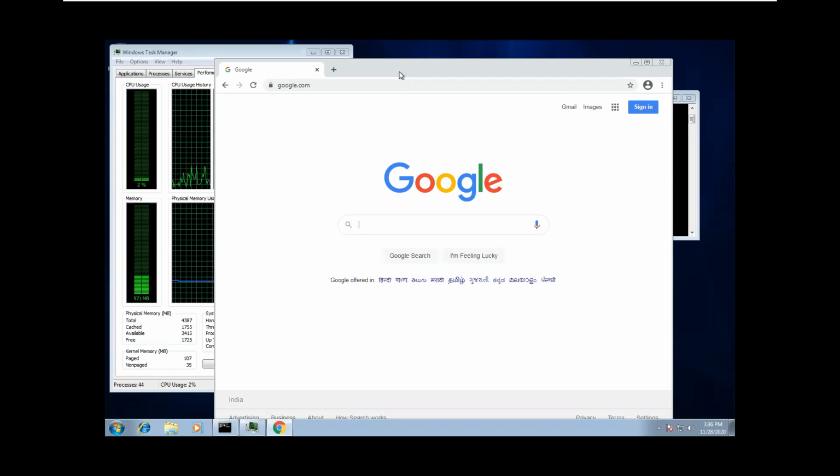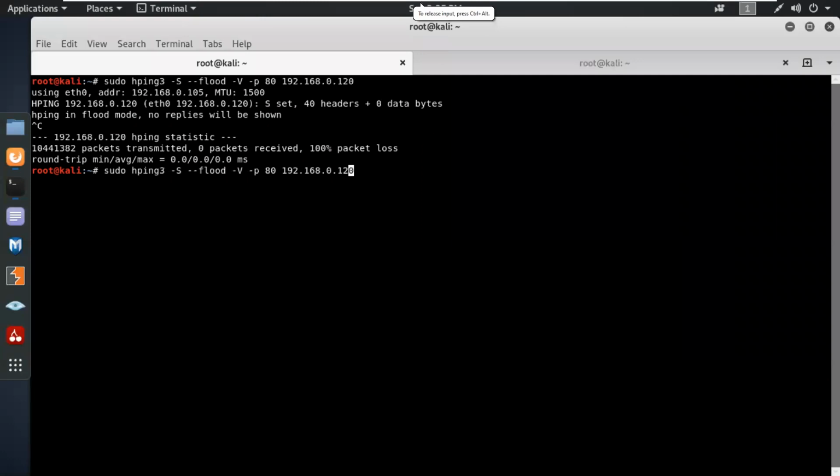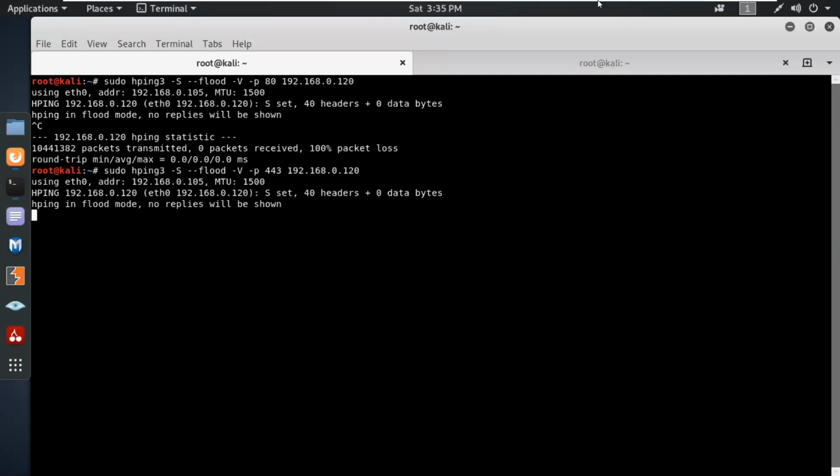Partho, can we choose port 443 for this one? Yeah, we can try that one also because it's going to attack on port 443. Okay, so let's try port 443 if you set this one.